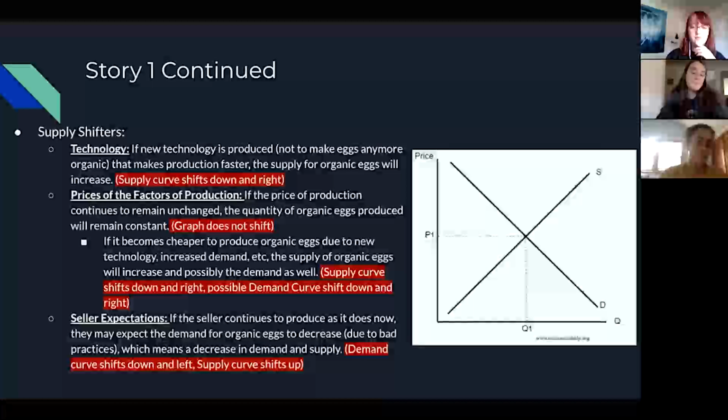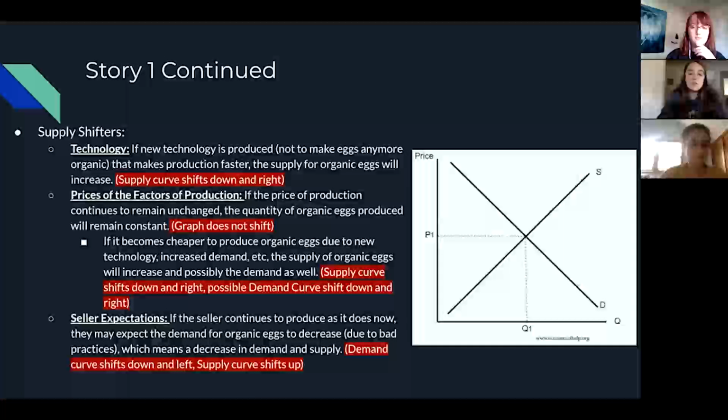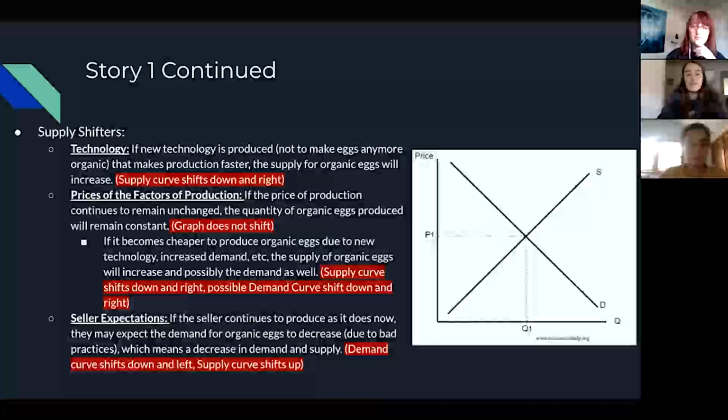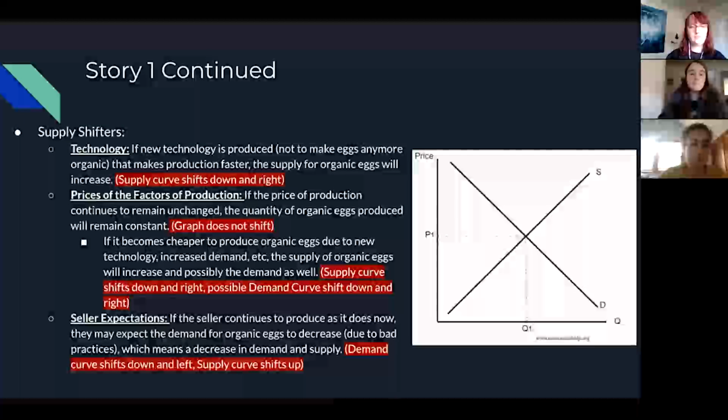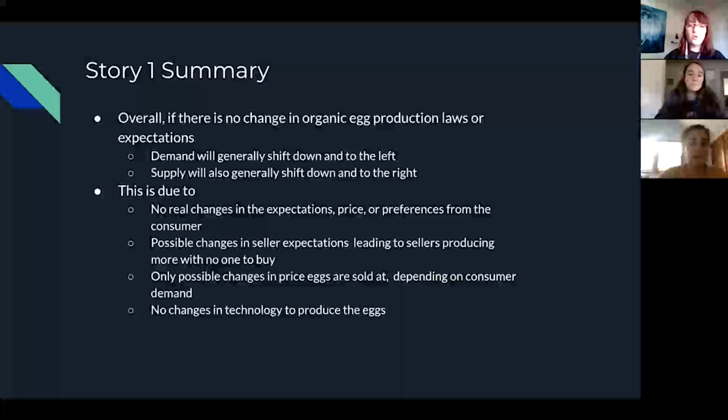For seller expectations, if the seller continues to produce as it does now, they may expect the demand for organic eggs to decrease due to bad practices, which means a decrease in demand and supply. Therefore, the demand curve shifts down to the left and the supply curve will shift up. So overall, if there is no change in the organic egg production laws or any expectations, the demand curve will generally shift down and to the left, and supply will also generally shift down and to the right.